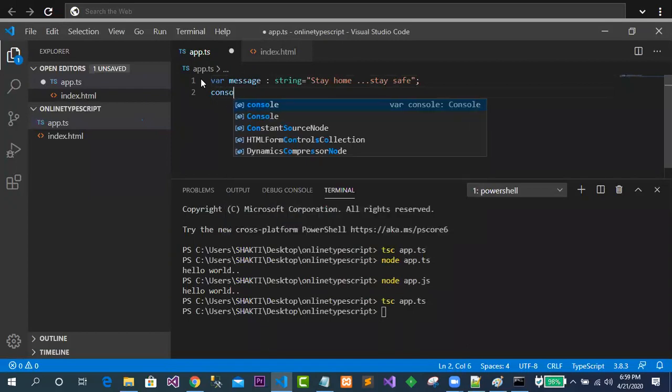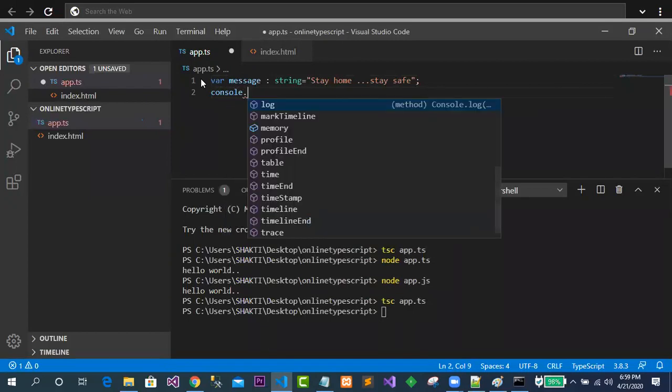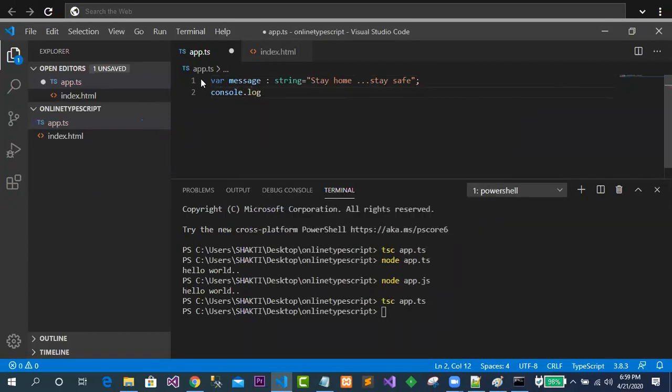After that I want to print it. Console dot log, I can go for, and in this case I will print the message variable. Clear? Very simple concept, I am printing the message variable. Now let me first compile the program.